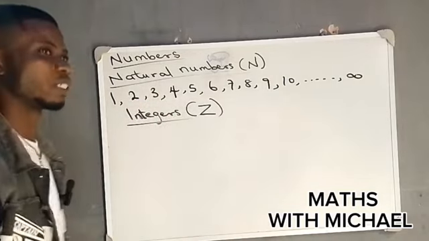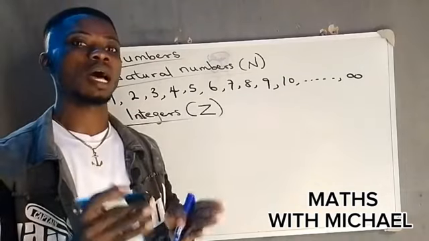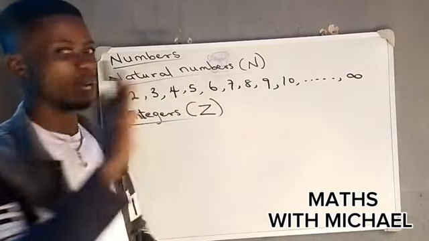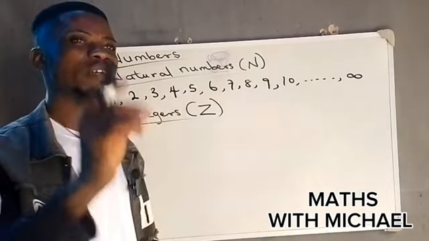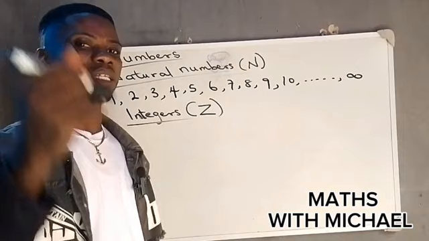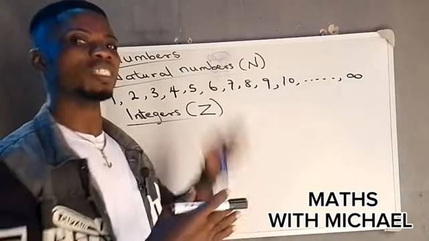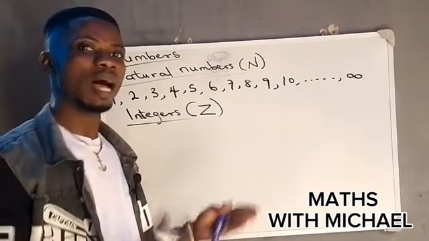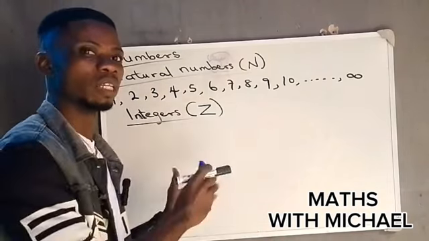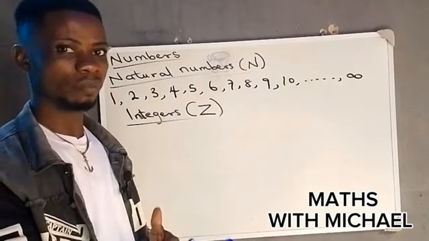But now, talking about integers, we say that integers are whole numbers, the natural numbers inclusive. But the difference in these integers is that they include the negative whole numbers and the positive whole numbers. Of course, numbers go from the negative to the positive.